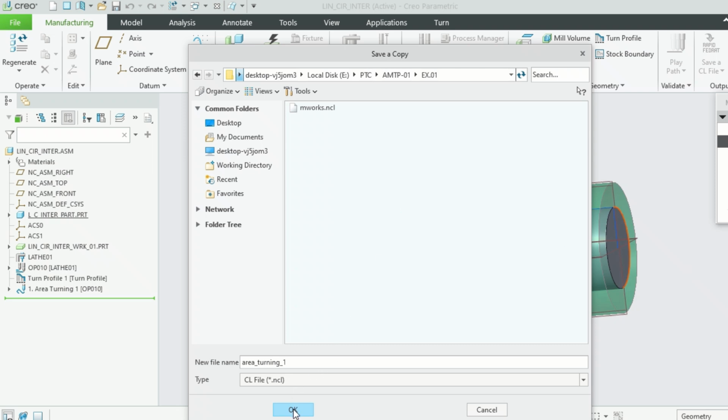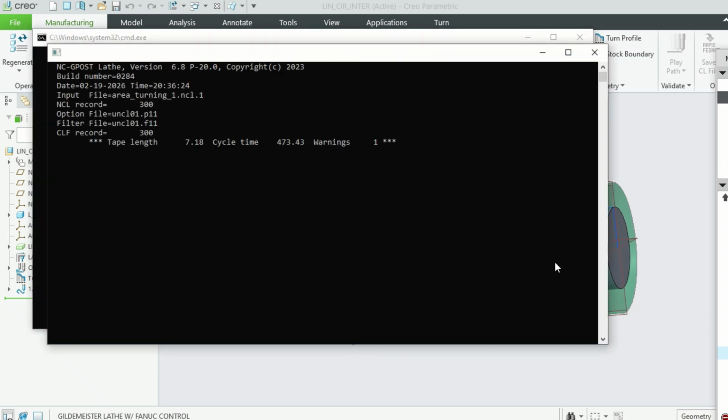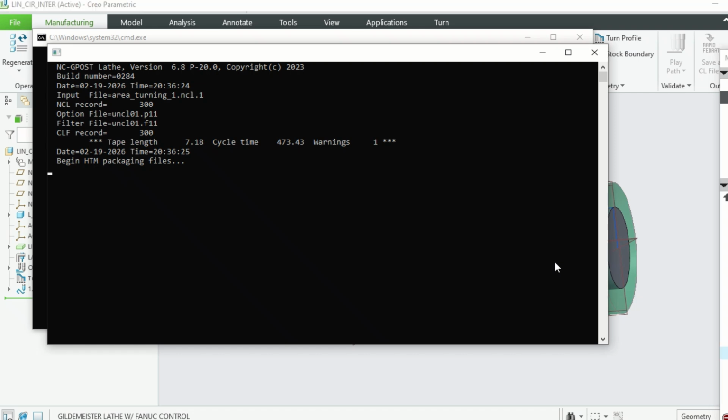Save this area turning CL file, cut the file, then OK. And in this, let us select a lathe, this one maybe. It takes some time.